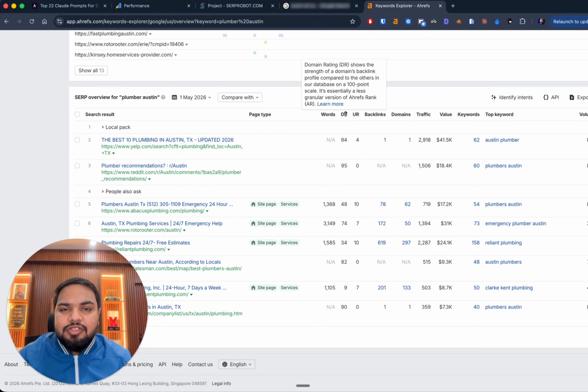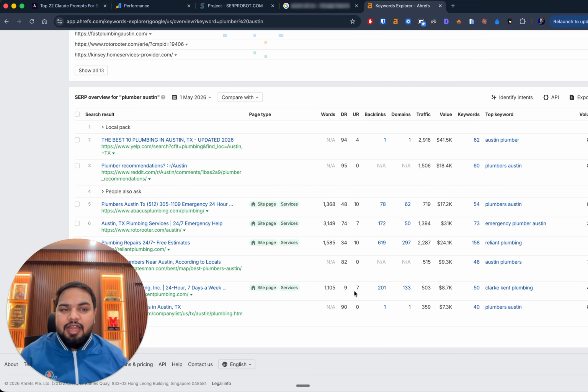This score that you see here is called DR, which stands for domain rating. Roughly, it's an SEO score out of 100. The higher the score is for the websites that are ranking, the more competitive that search result would be and the more difficult it would be for us to outrank that site in general. So for plumber Austin, we can see all of these sites ranking. Yelp is ranking, Reddit is ranking. Then the businesses we would be up against are Abacus Plumbing, Roto-Rooter, Reliant Plumbing, all of these guys.